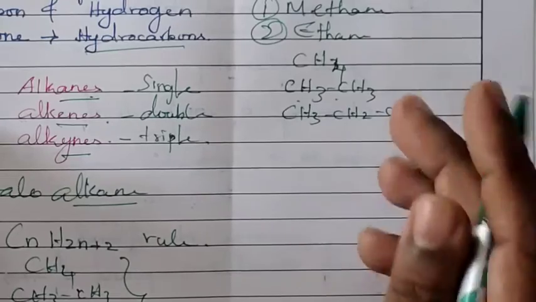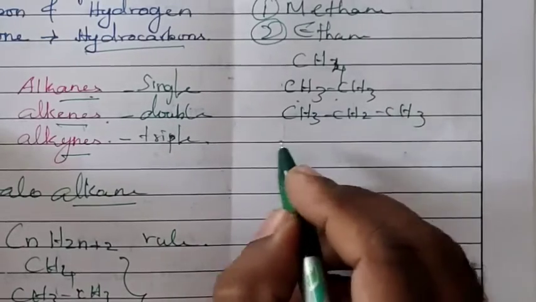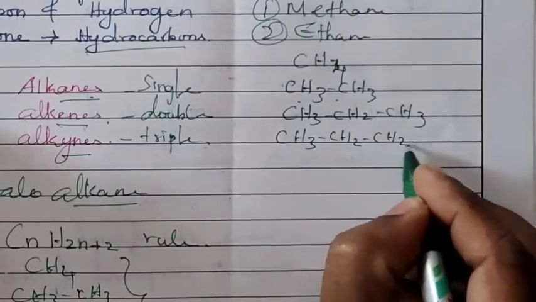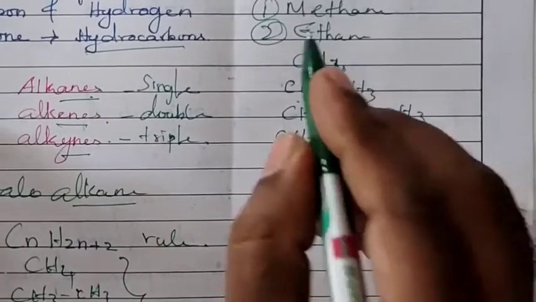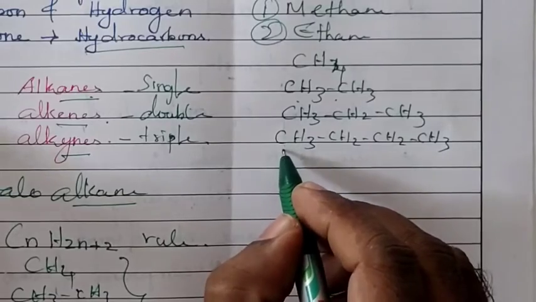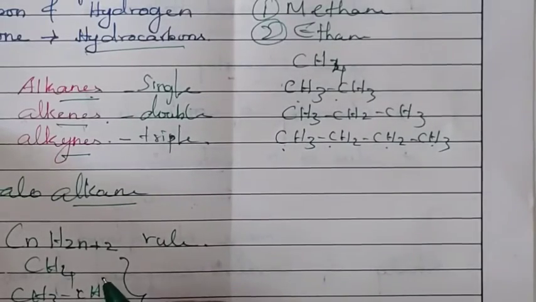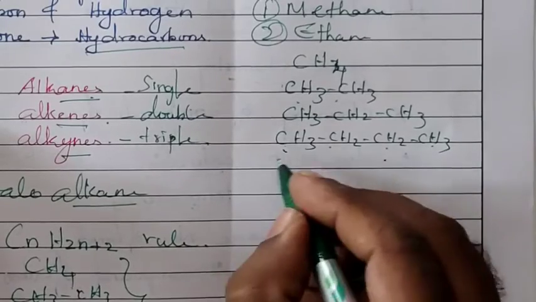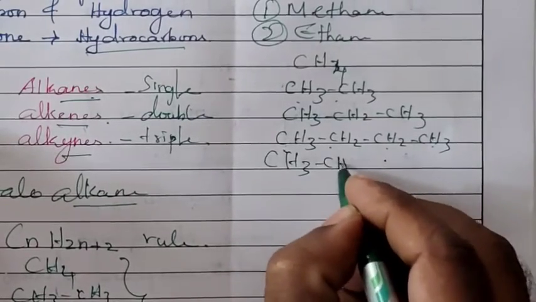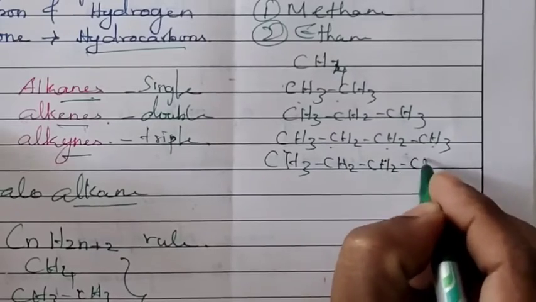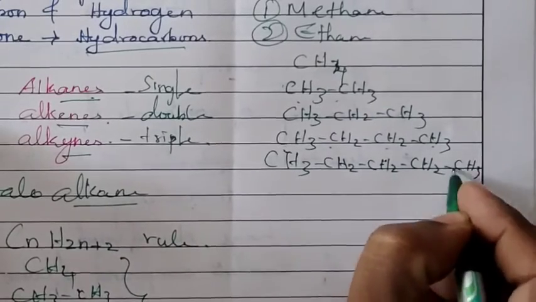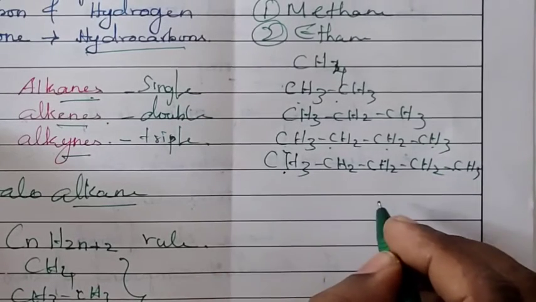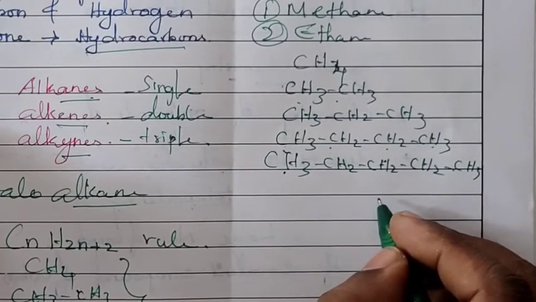The CH2 group keeps increasing between the two CH3 groups. If we put in one more CH2, it is an alkane which contains 4 carbon atoms, so it is called butane. If we add one more CH2, now 1, 2, 3, 4, 5 carbon atoms are present. This alkane is called pentane.